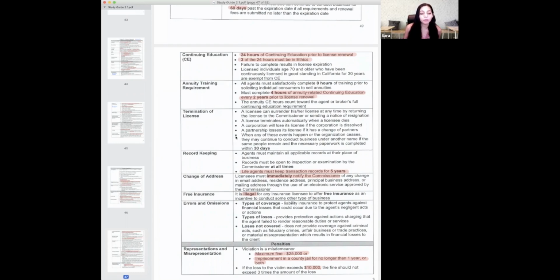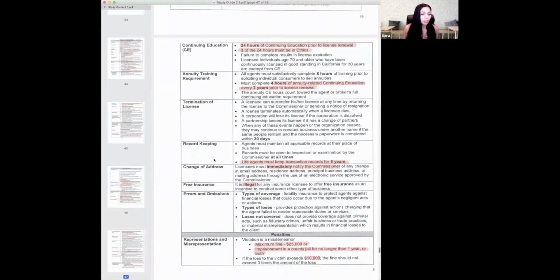Okay. Now, if a company goes under, but they fill out certain paperwork to come back before they went completely under, they have 30 days to fill out all the paperwork to come back. Maybe they come back with a new name, right? But they need to fill out that paperwork in those 30 days or else they're considered to lose all their license. Okay, record keeping, you must keep all records for 5 years. Record keeping for 5 years.